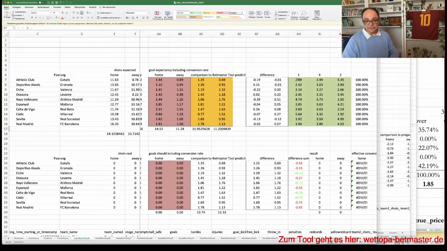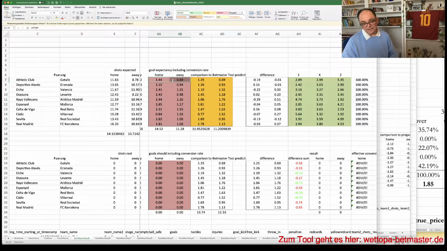But if it says here we could go with Getafe, for example, then this statistic method would say, no, be a bit careful, Athletic Club are a bit better than you expect here. That's 1.25, 0.69, that's goal expectancies turned into probabilities by a simulation function that is running for more than 30 years already, making some very good results.